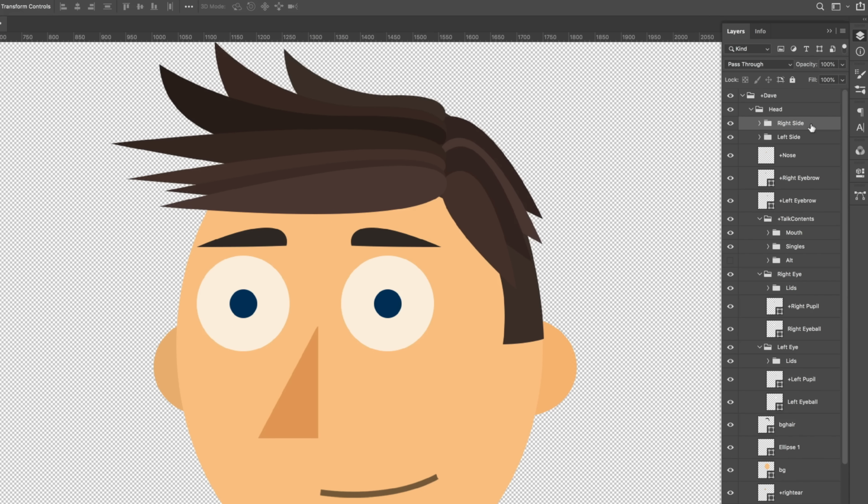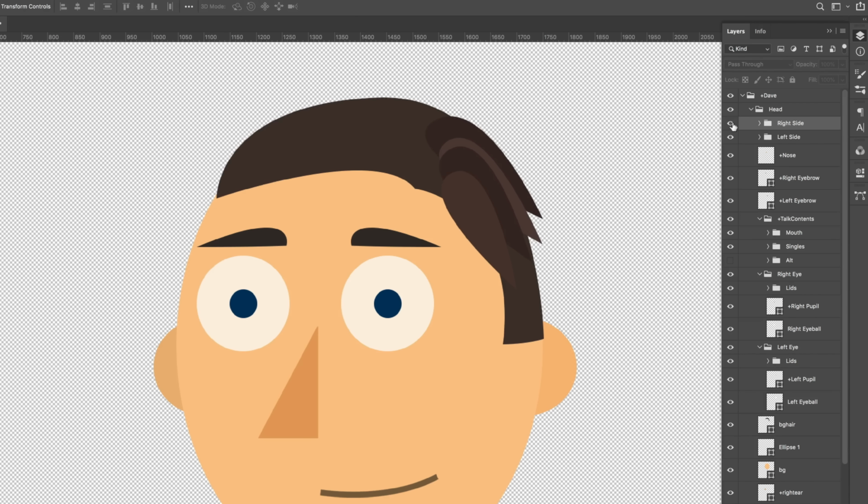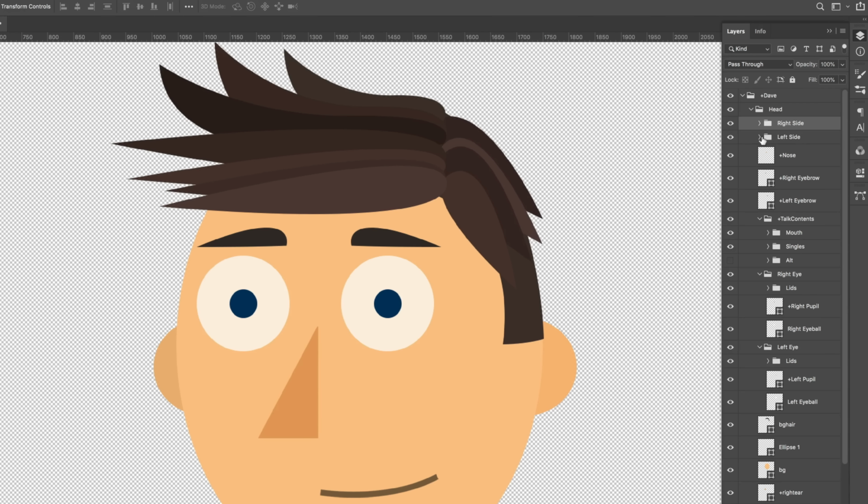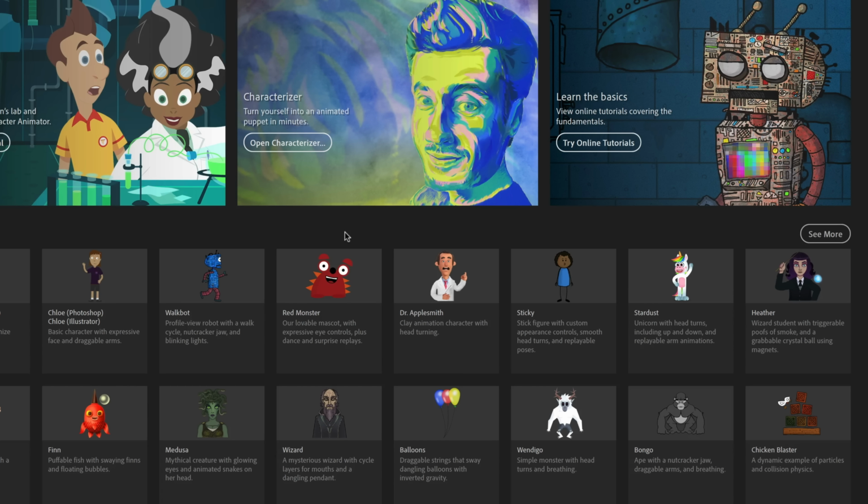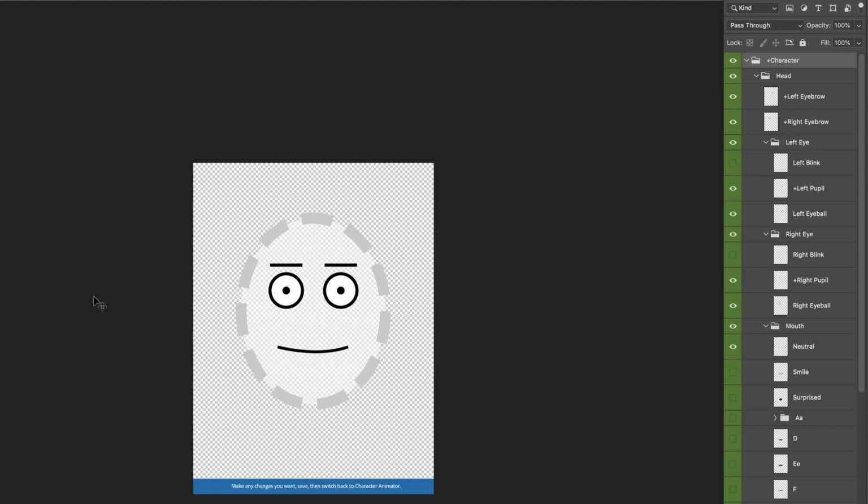Now, if you're not using physics, don't worry about it. You don't have to organize it like this, but if you want the hair to kind of flop and move around, I would keep things in distinct groups and parts, so you will be able to manipulate them as a whole. I did the same thing with the left side of the hair over here as well. So inside Character Animator, we have all these great template example puppets, and you really should use these as a guideline of how to name and organize things. So when I'm dealing with the head, if I need a reference, the best one to go to is blank face over here. Because I'm in Photoshop, I'm just going to click the image or Photoshop. Both of them will open up the puppet in Character Animator and the Photoshop file.